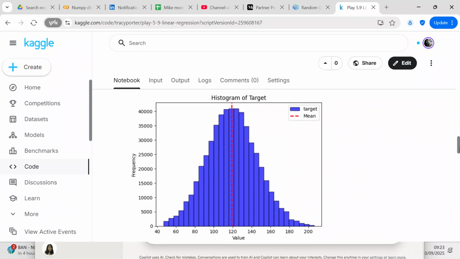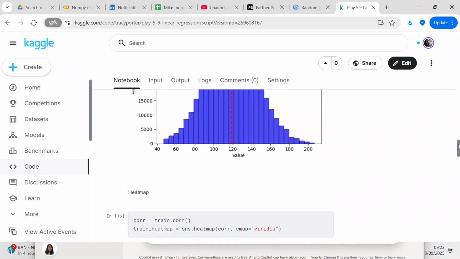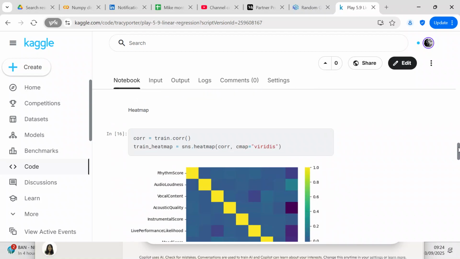So here's the histogram with Matplotlib, and you can see you have a very symmetrical, what looks like could be a normal distribution. So you've got your target, and then I went ahead and put the mean in there so you can see the mean. And the mean is 120. If I had wanted to, I could have put a standard deviation in there as well, but I didn't.